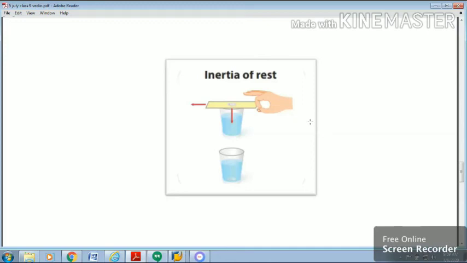Here again, when we are giving motion to the card in the horizontal direction, the coin is in a state of rest, inertia of rest, and hence when the card flies away, the coin falls down into the tumbler due to the pull of gravity.